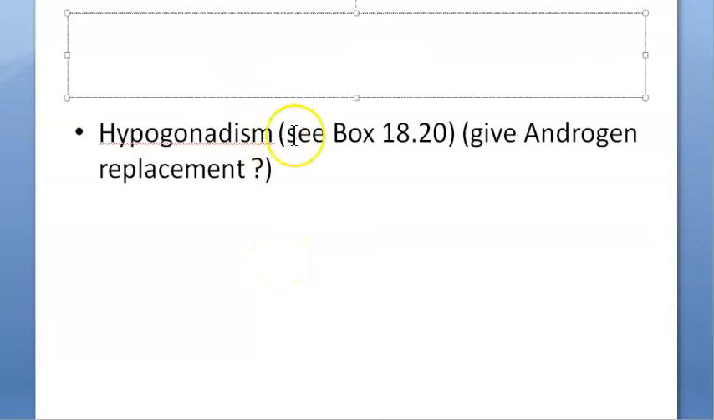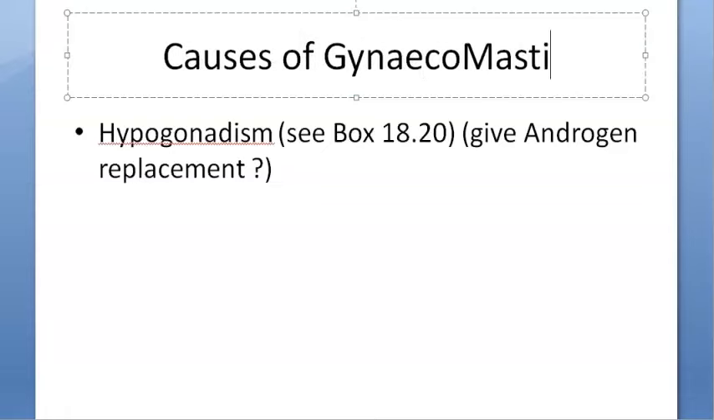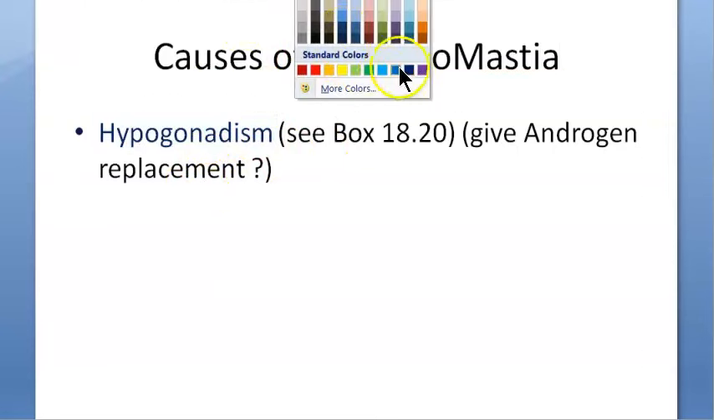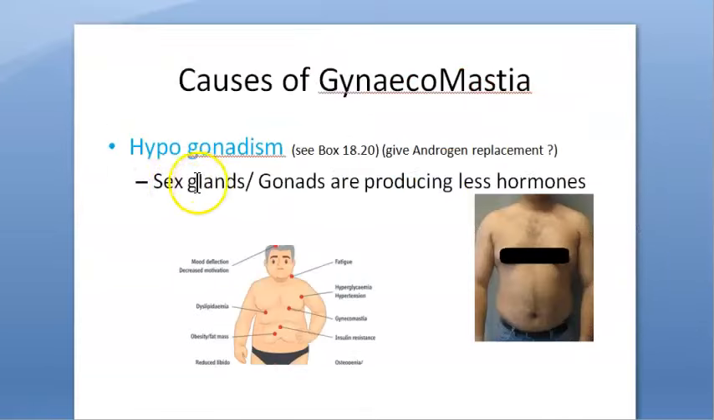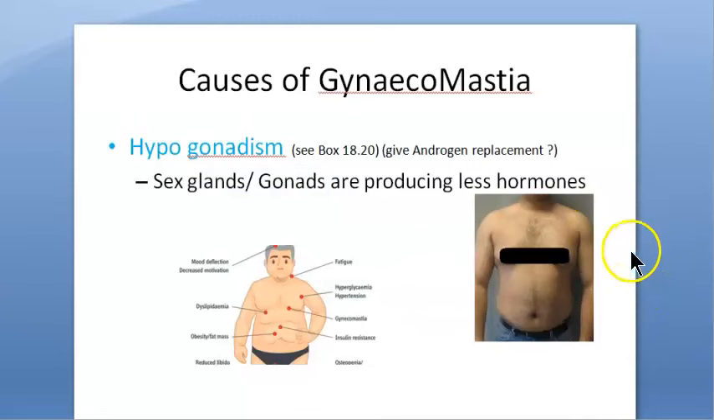Okay. Then coming to the next important thing. We are looking at causes of gynecomastia. Now we will look at this big topic, hypogonadism. Guys, focus here. In hypogonadism, the sex glands or the gonads are producing less hormones. It's a generic topic. It can be there in everybody, male and female. But here we are focusing on the male. So in the male, if there is hypogonadism, that is, his sex glands or gonads are producing less hormones, then he can go into gynecomastia.